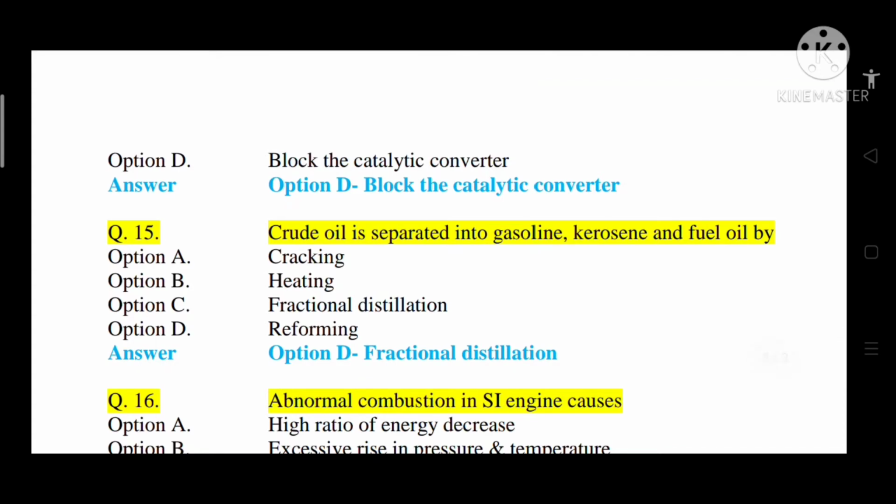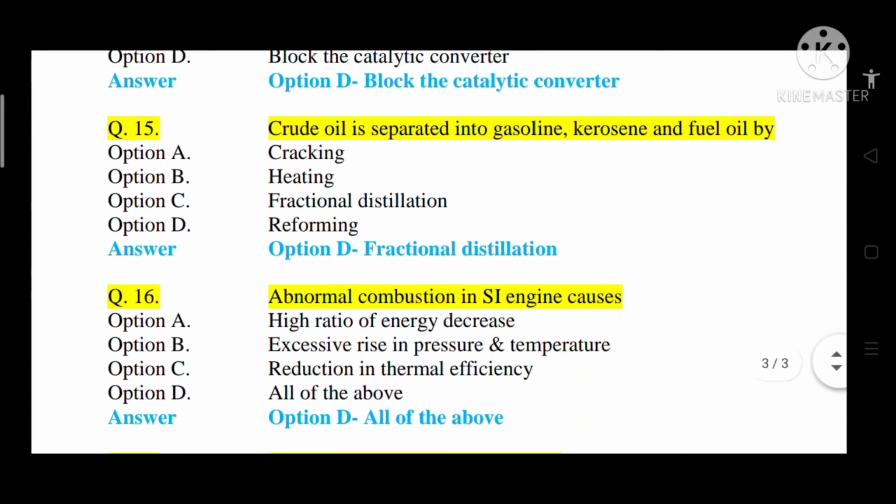Question number 15. Crude oil is separated into gasoline, kerosene and fuel oil by what? Option A, cracking. Option B, heating. Option C, fractional distillation. Option D, reforming. So the correct answer is option C, that is fractional distillation.